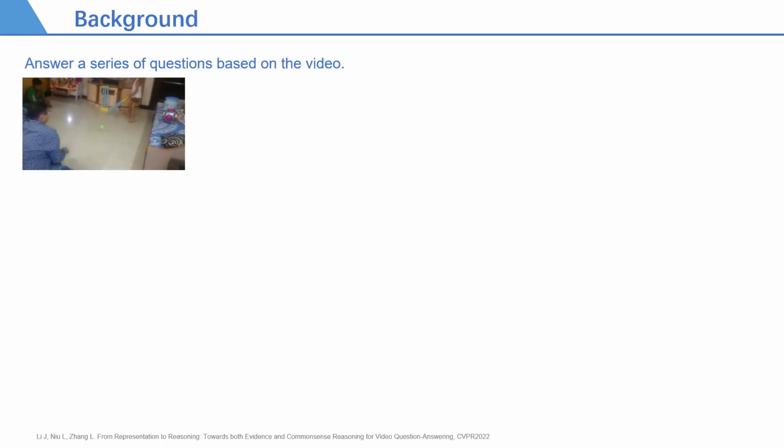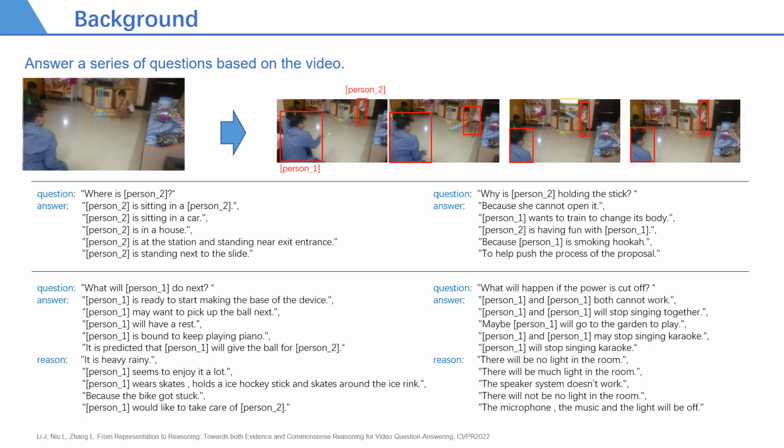Video question answering aims to understand video information and describe it in language question-answer format. We show a sample from the causal video QA dataset. It provides the tagging of key persons in the video. The asked questions include description, explanation, prediction, and counterfactual questions.